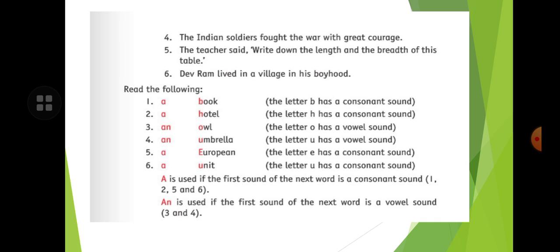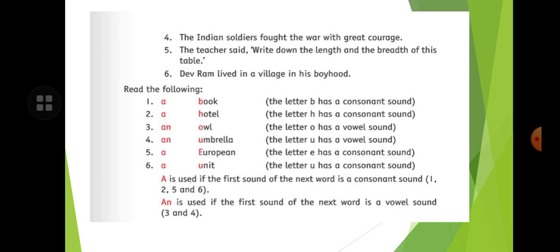Children, next is a book, a hotel, an owl, an umbrella, a European, a unit. So what you have to do, you will see the letter B has a... first you know that vowels are A, E, I, O, U. You will see in book, the letter B has a consonant sound. Hotel, H also has a consonant sound. Owl, O has a vowel sound.